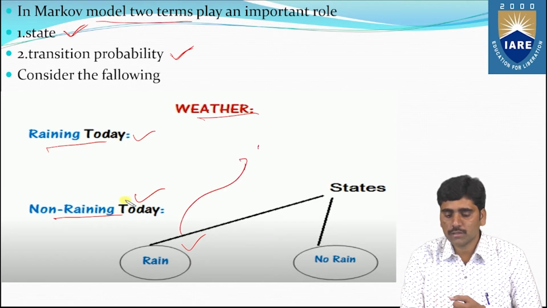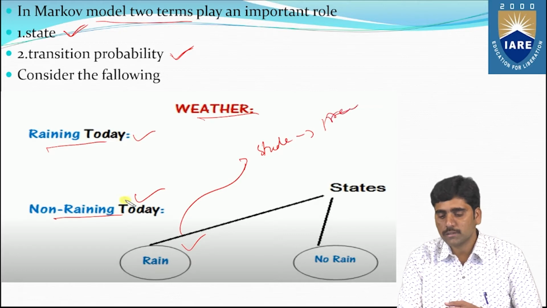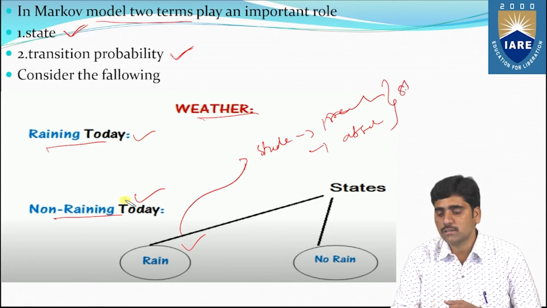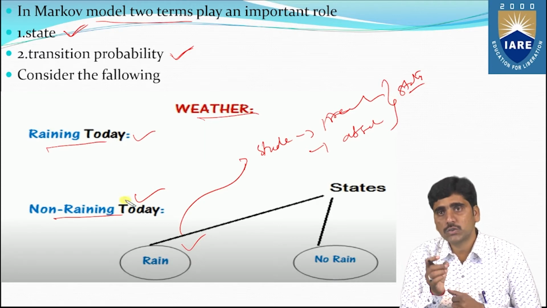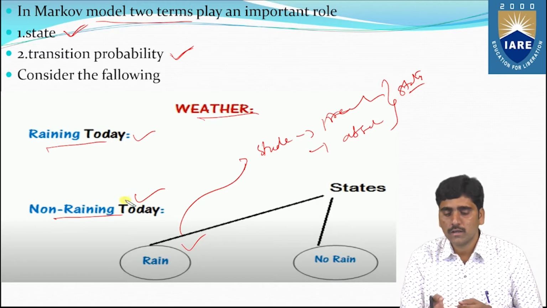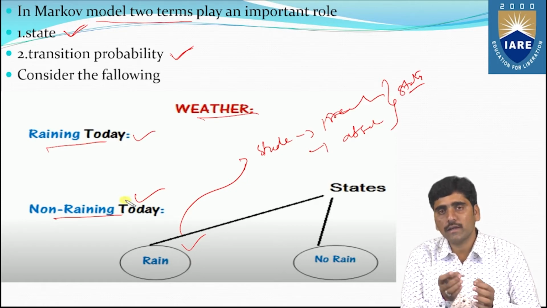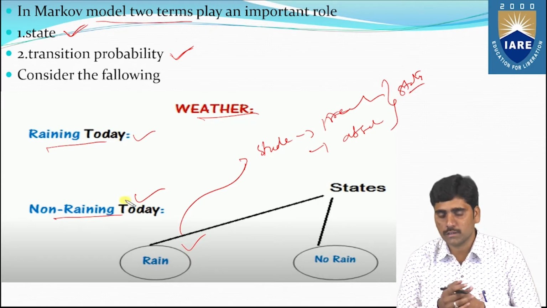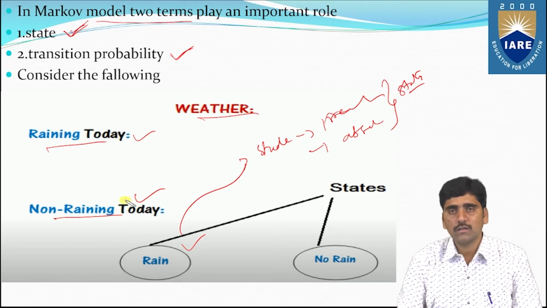Similarly, for a student, the student may be present in the college or the student may be absent from the college. These two are said to be the states of the event, student. Similarly, for the weather report, raining today is one state and not raining is another state. So these are the two states.